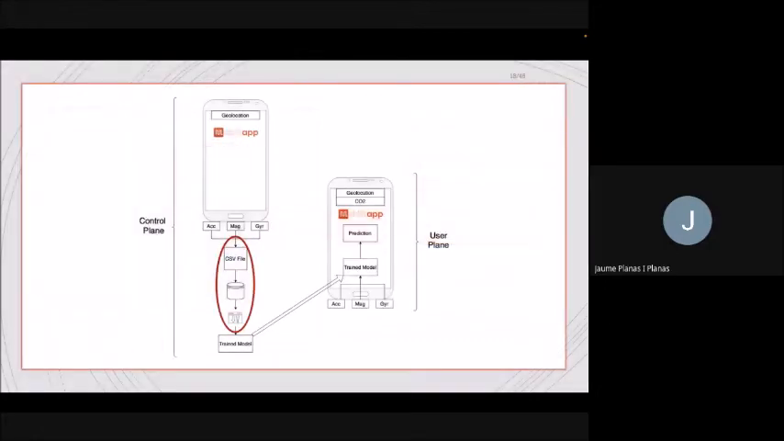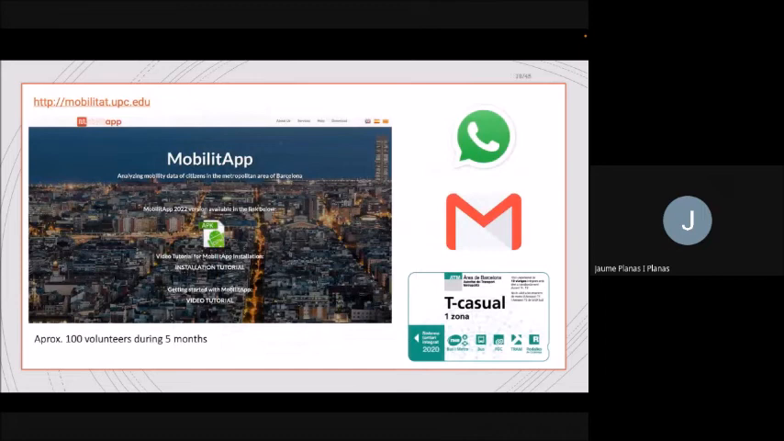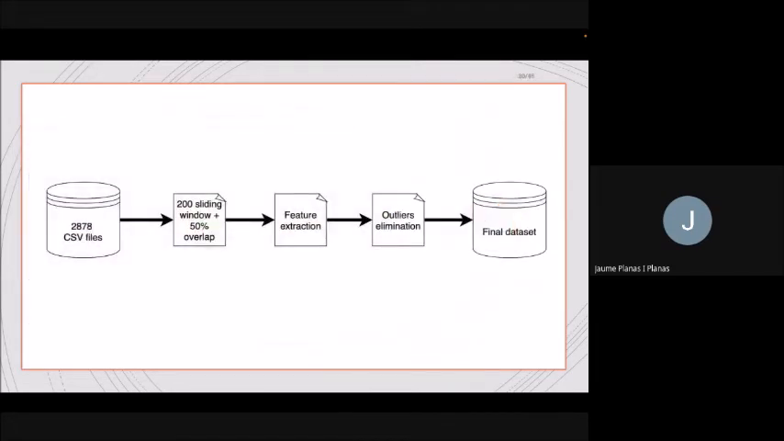This data is collected in CSV files that we obtain through a campaign with volunteers, our family and friends, up to 100 volunteers generating data. And with these volunteers, we managed to obtain almost 3,000 different CSV files with data.